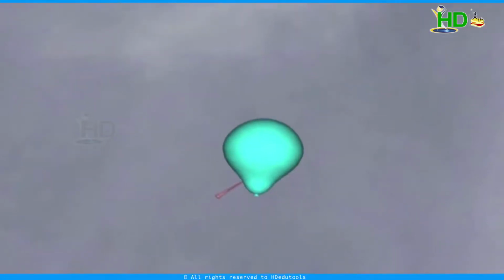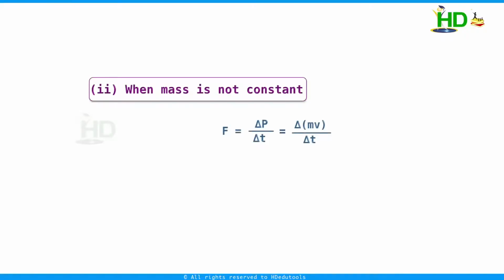Similarly, you take a balloon. Now this is floating. When you make a small hole in this balloon, then what happens? Air leaks from the balloon, and due to the variation of mass, the balloon will move randomly. In this case, velocity is constant. If we take F equal to delta P by delta T, and we are considering velocity is constant and mass is not constant, then the formula takes the form F equal to V into delta M by delta T.